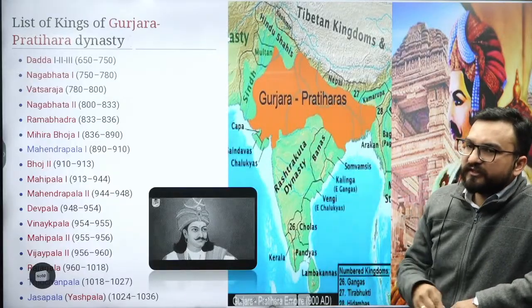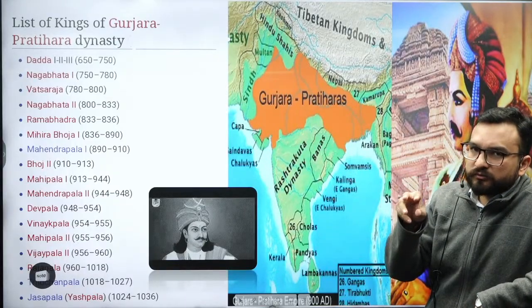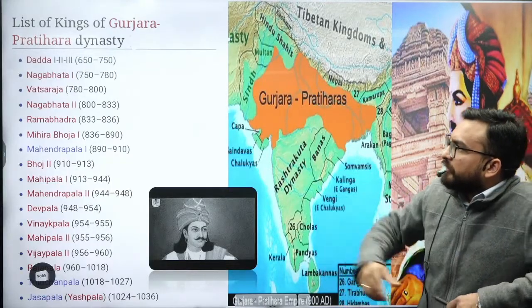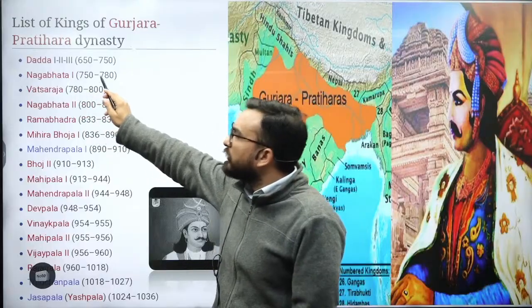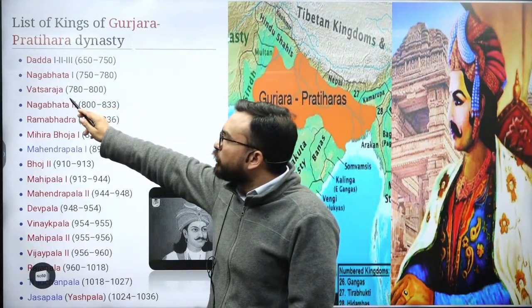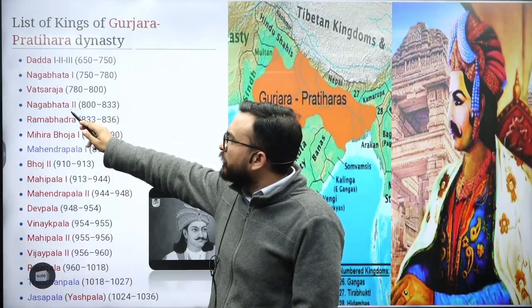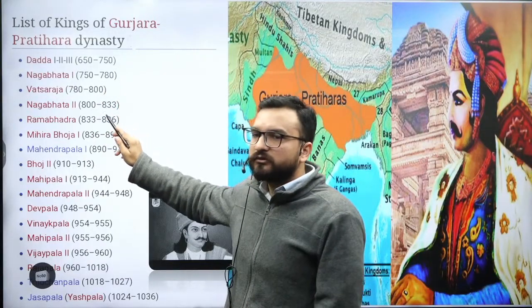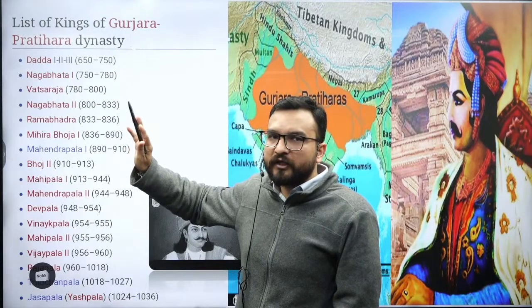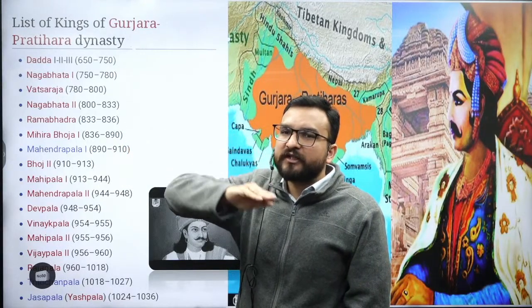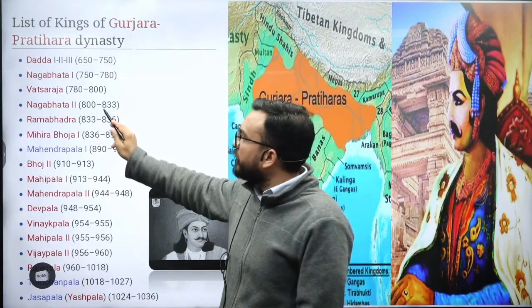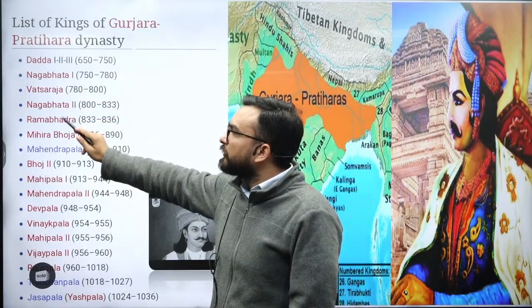Starting from 650, 750, you will see some small rulers, maybe originating in the Gujarat and Rajasthan regions. But after that, Nagabhatta I. After that, Vatsaraja, important, and Nagabhatta II. That means 750 to 833, you are seeing these three rulers. Try to understand, it will help you make the contemporaneous timeline with respect to the Rashtrakutas. That initial 100 years, 750 to 850: Nagabhatta I, Vatsaraja, Nagabhatta II.